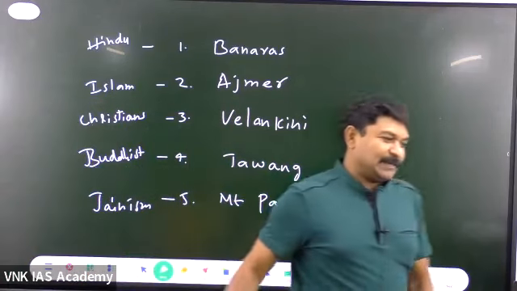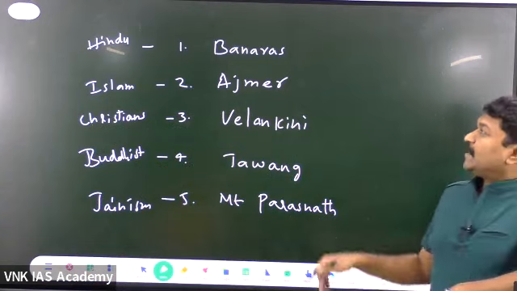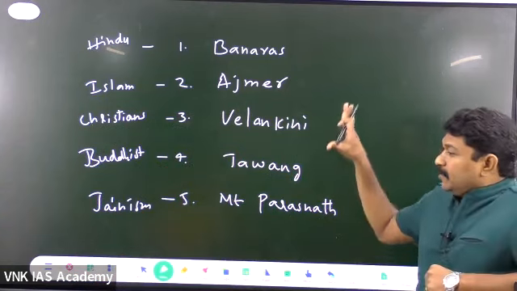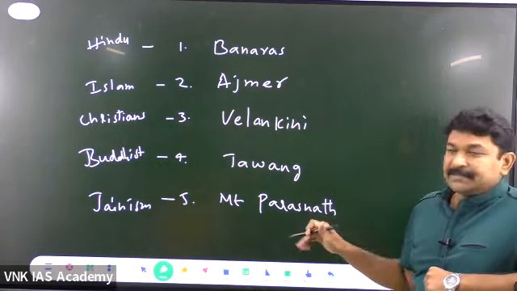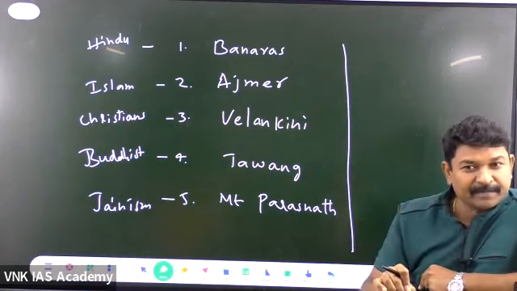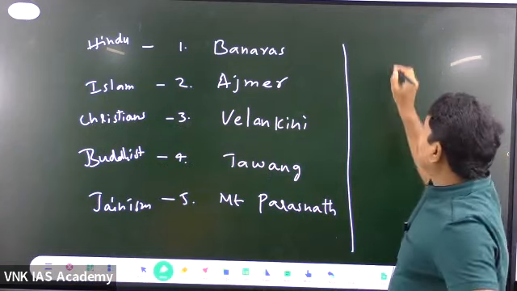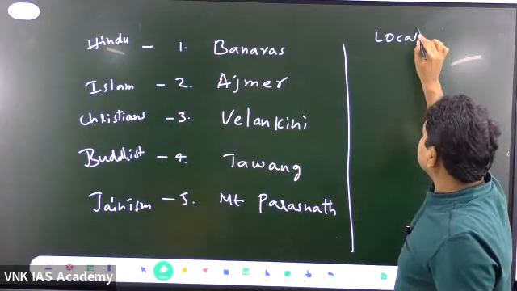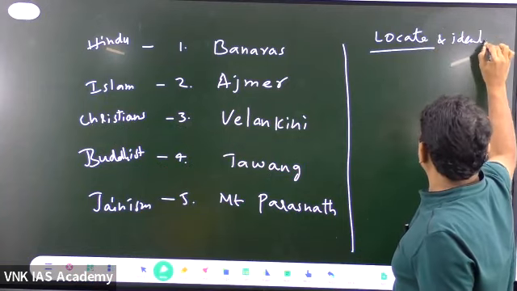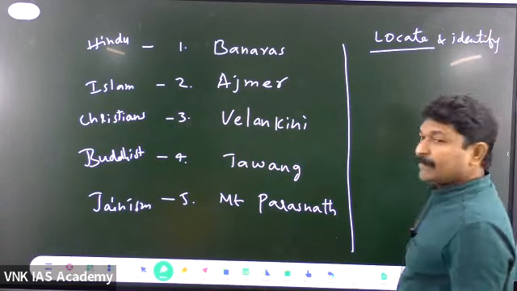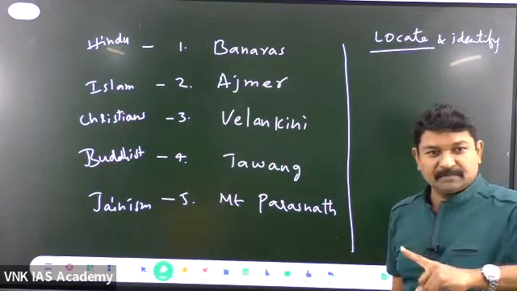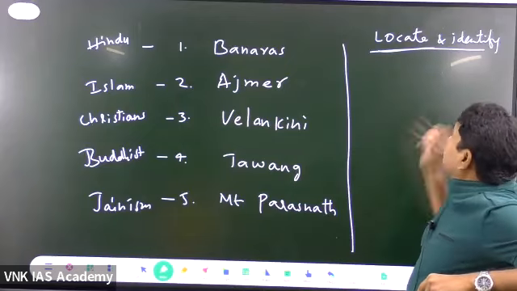These are the religious places. All of them are religious places. What you need to do when I give these names, first of all, is identify the place where it is located. What is the first task? You need to locate the place. You should be in a position to specifically pinpoint that place, right? This is the first task.